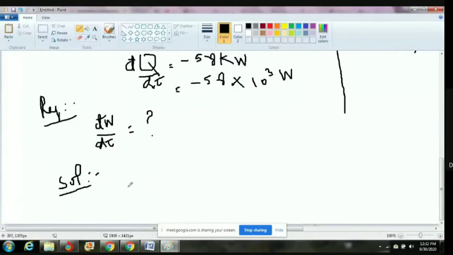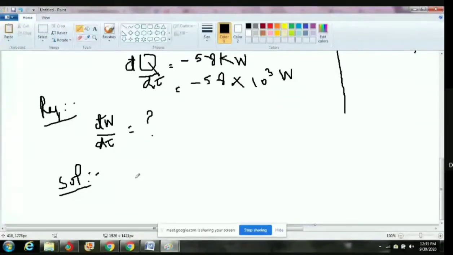Okay, solution. Yesterday I also sent a message on WhatsApp asking you to watch the YouTube video, because in it I explained the steady flow energy equation. In the steady flow energy equation, we have two types of equations, so in this problem we have to choose the correct one.